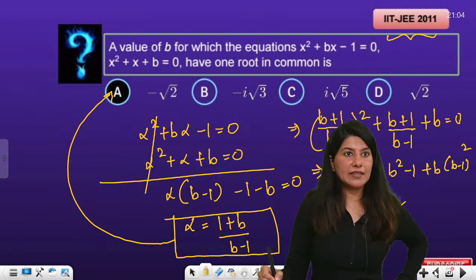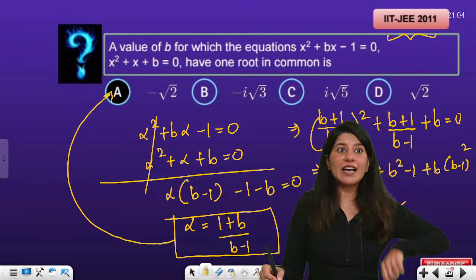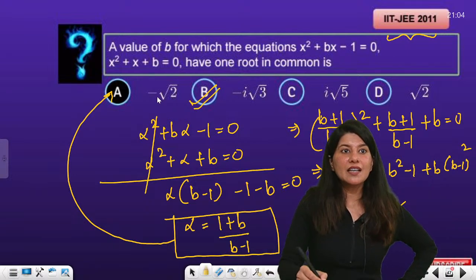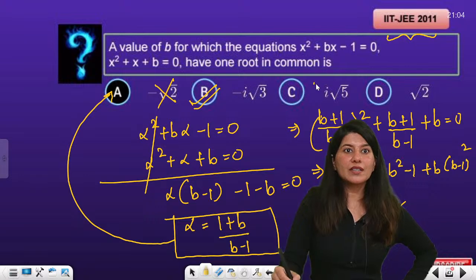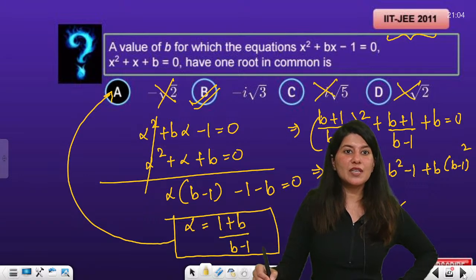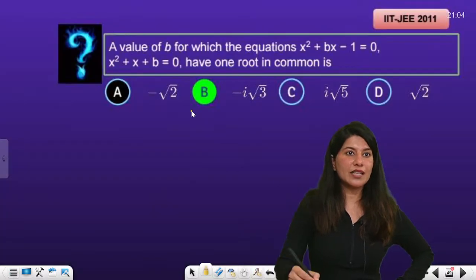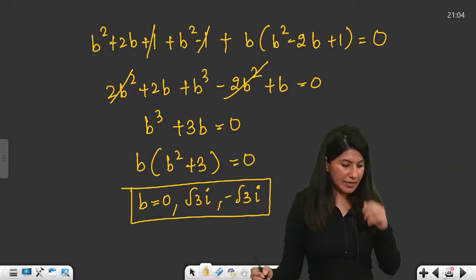And yes, we are looking for a value of b. So we can clearly see that this is wrong, this is also wrong, this is also wrong. So option B is absolutely right. Okay. All right.